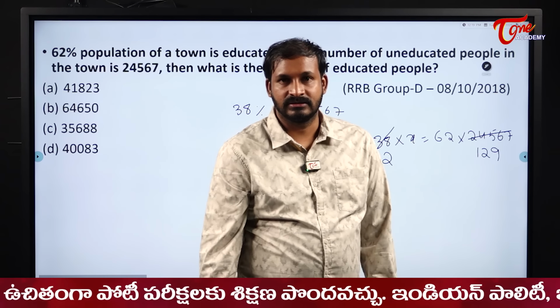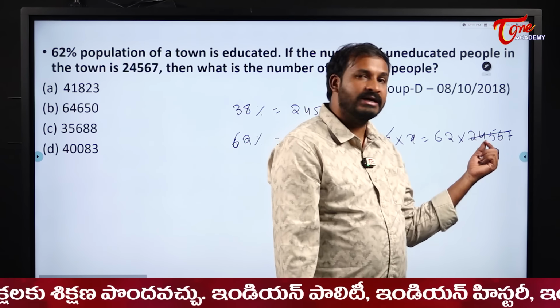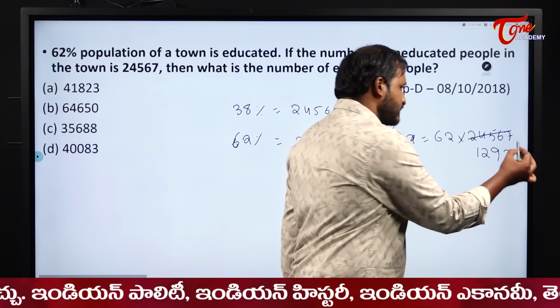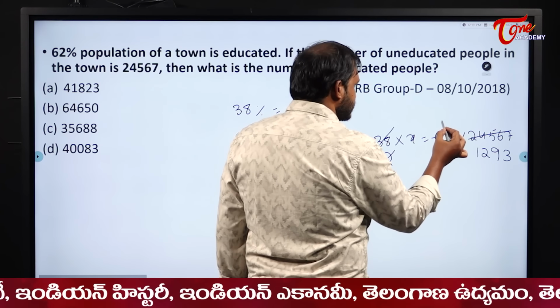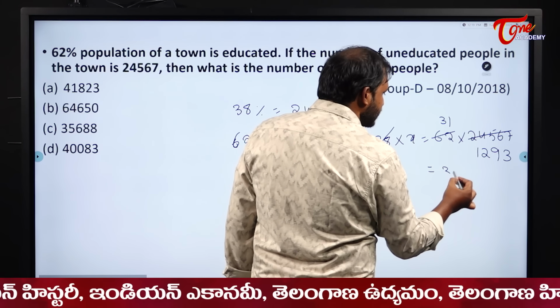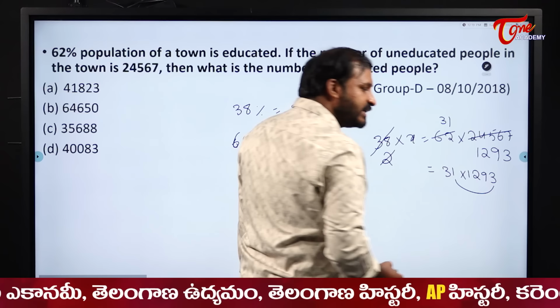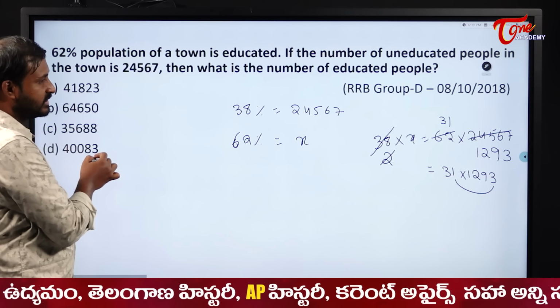Is it correct or not? 19 nines, what will I get here? 19 nines is 171. 57 means 3 times. Next 2 ones, 2 31s. So what will be my answer? 31 into 1293. So first tell me what is the unit digit here? 3, right? Check which options contain the unit digit as 3.